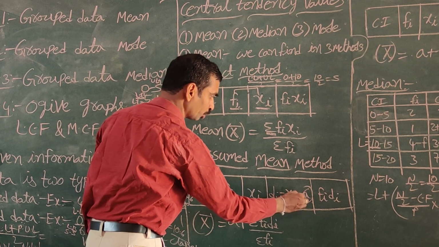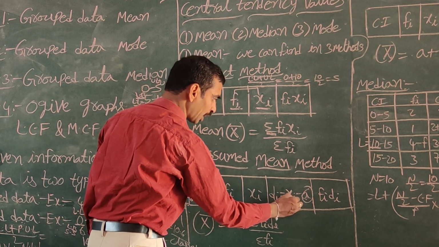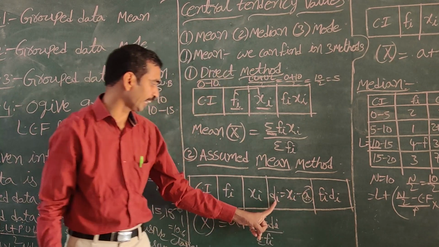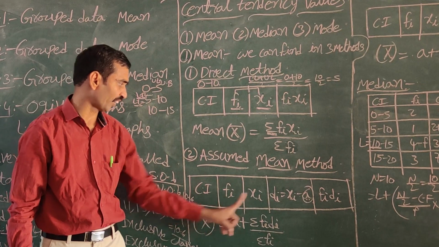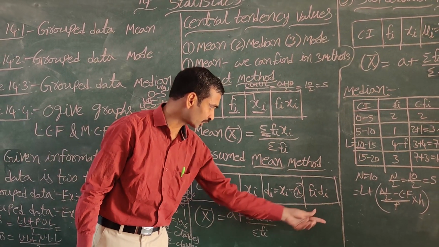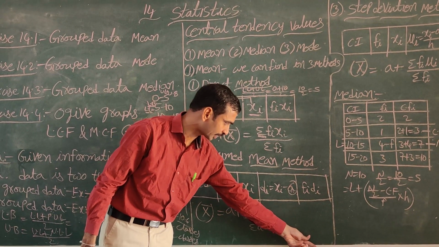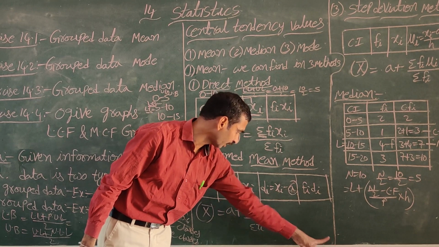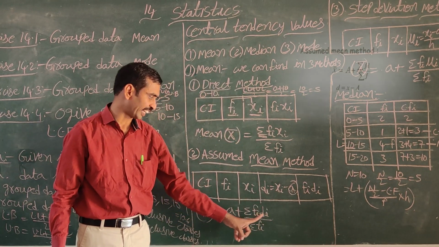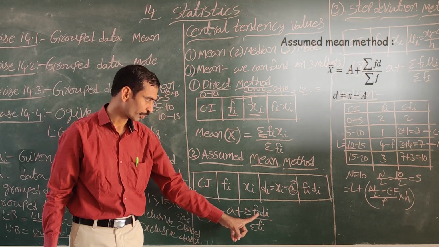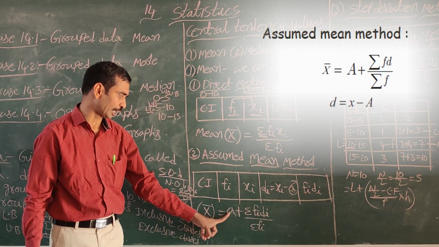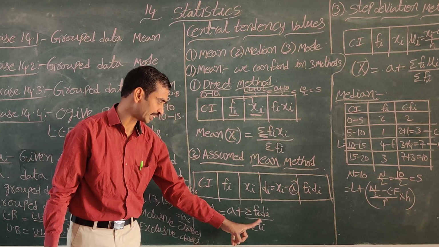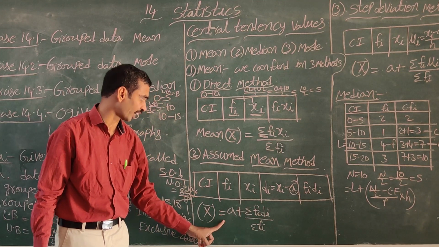From every mid value you subtract the assumed mean. That is called xi minus A. Di is equal to xi minus A. After finding di, we multiply fi di for the first class, second class, like this for all classes. Then the total of fi di is called sigma fi di. Sigma indicates total. A means the assumed mean. Mean x bar is equal to A plus sigma fi di by sigma fi. Using this formula we can find the mean.